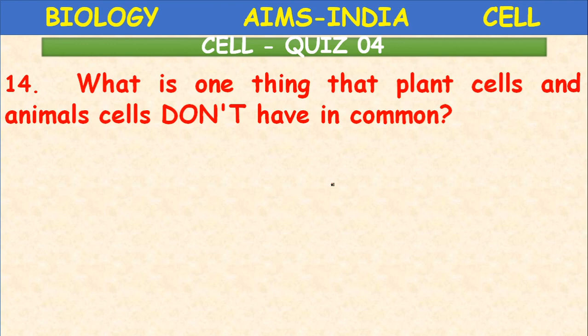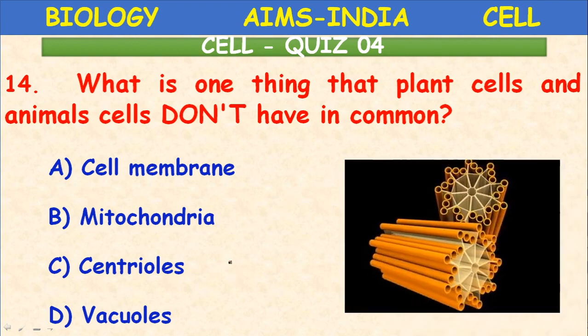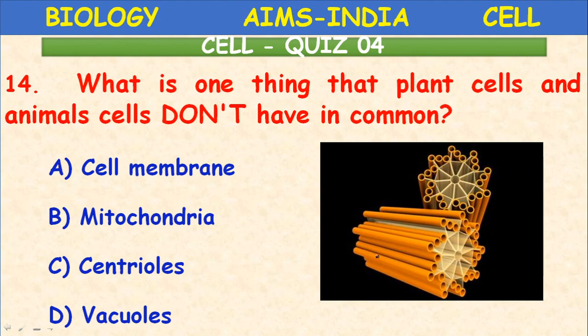What is one thing that plant cells and animal cells don't have in common? Cell membrane, both of them possess. Mitochondria, both of them possess. Vacuoles, both of them possess. So these are the structures called centrioles.